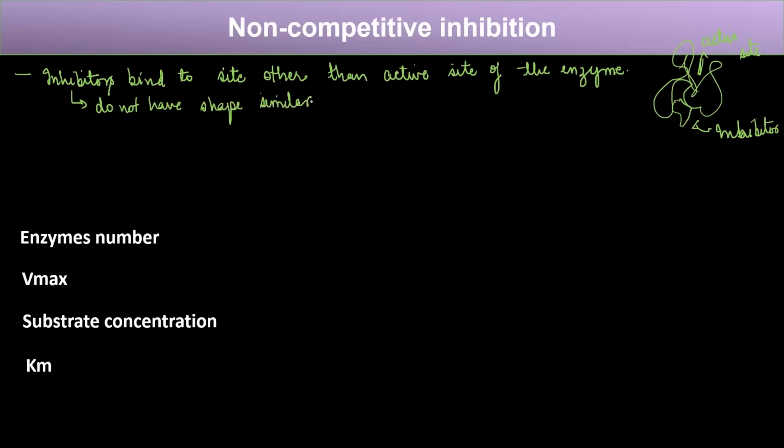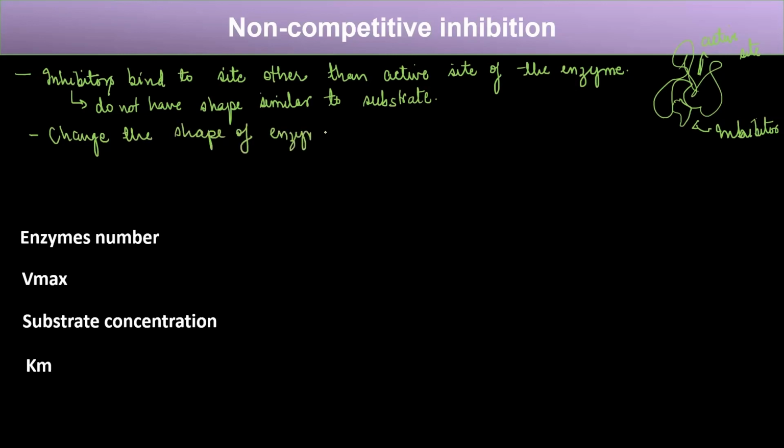Because if that were the case, the inhibitor would have bound to the active site. Now, when these inhibitors bind to a site other than the active site, they change the shape of the enzyme.